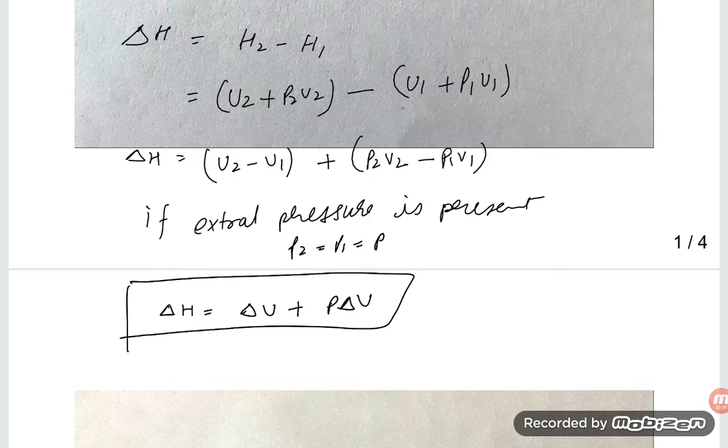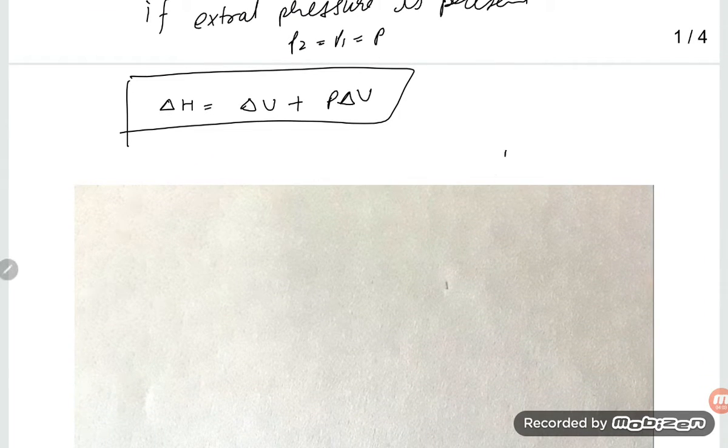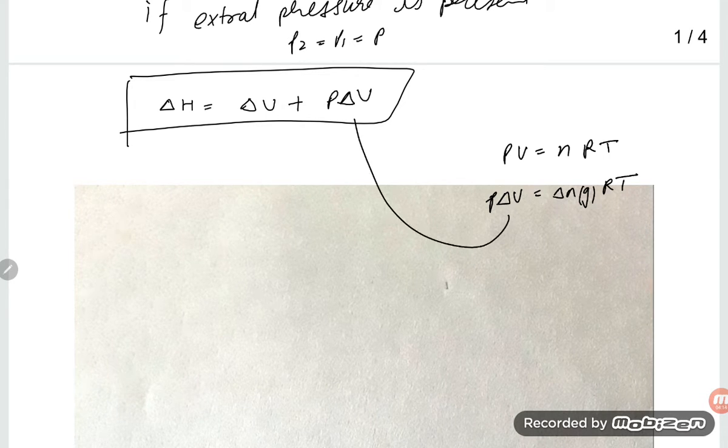Now what I am going to do: we know that PV is equal to nRT, okay. So P delta V is equal to delta Ng RT. Putting this value here, we get delta H is equal to delta U plus delta Ng RT, right?